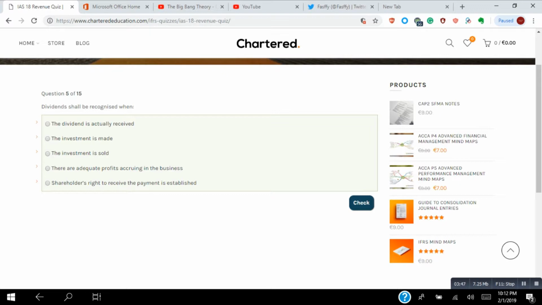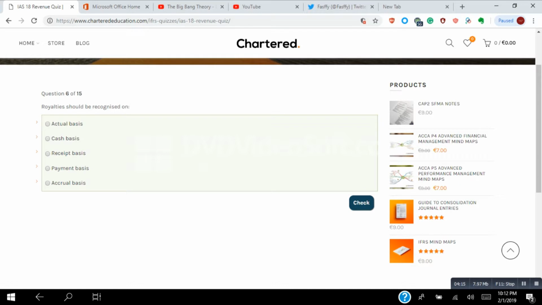It is dependent upon when the profits are adjusted against the losses incurred in previous years. So when the net amount is positive, the dividend would be distributed to shareholders, and we say that yes, the shareholders' right has been established. So that last one is the correct answer.